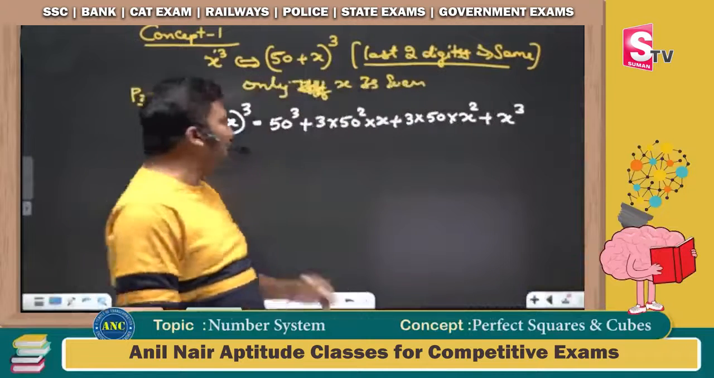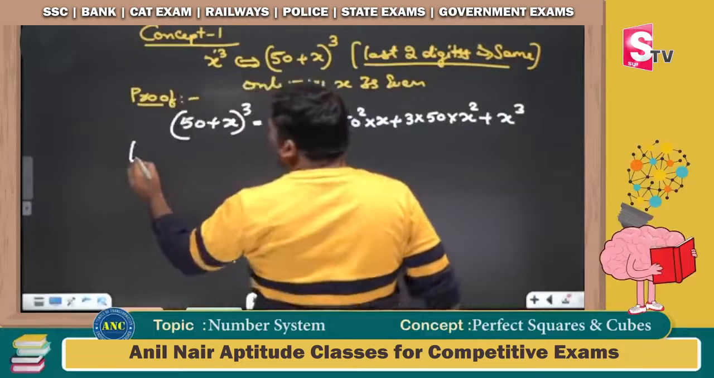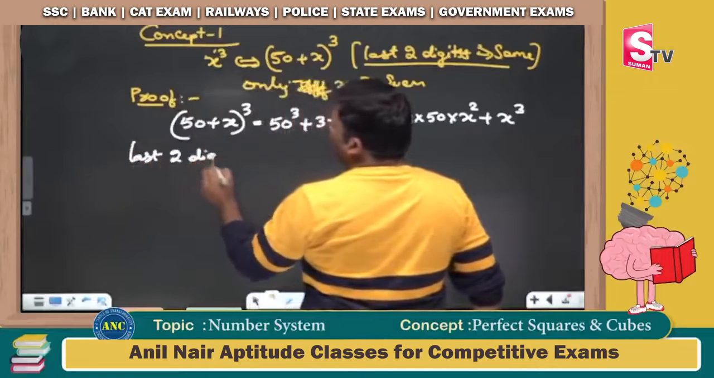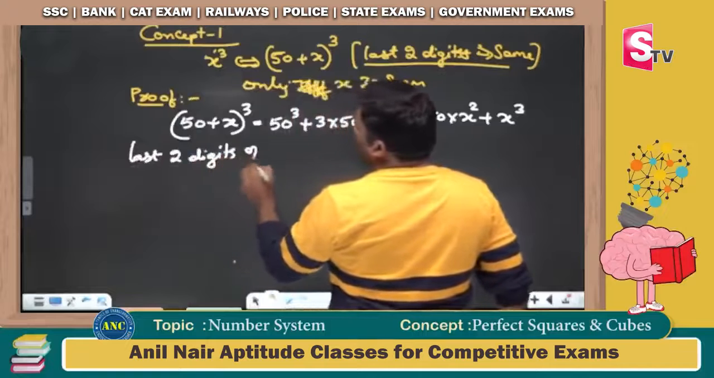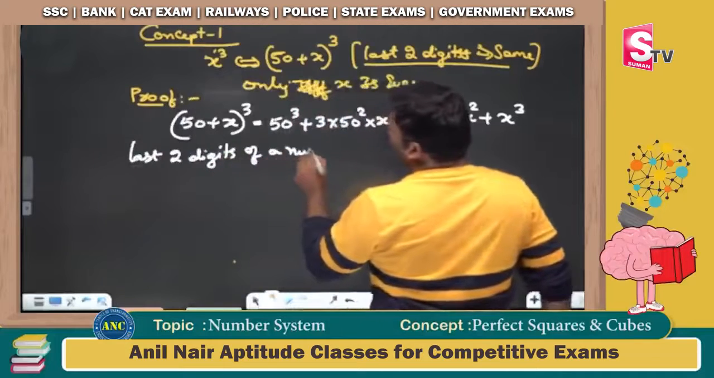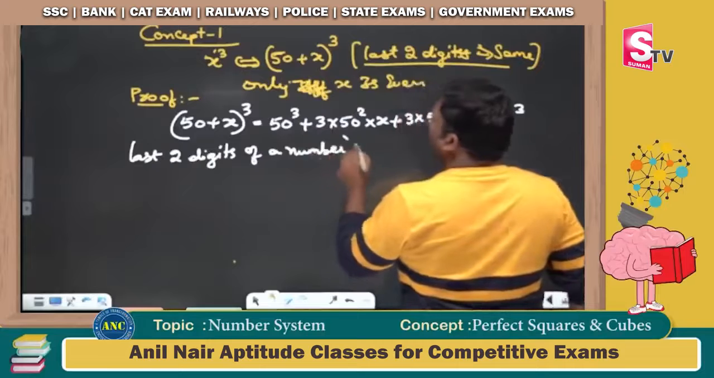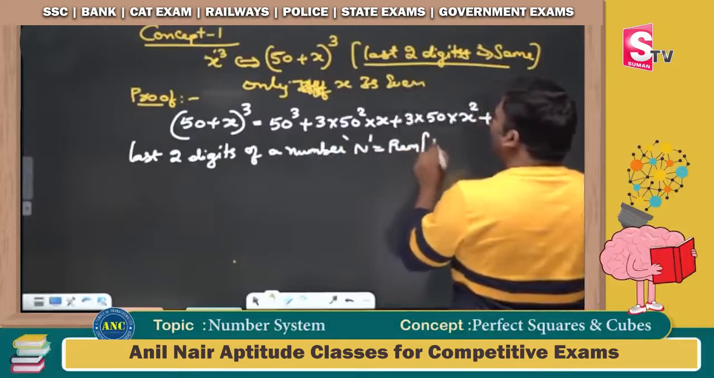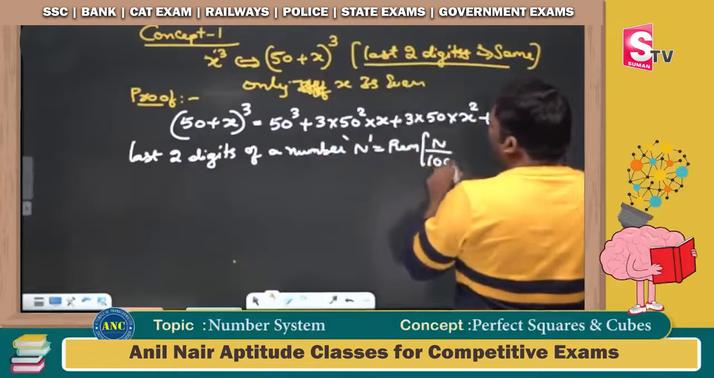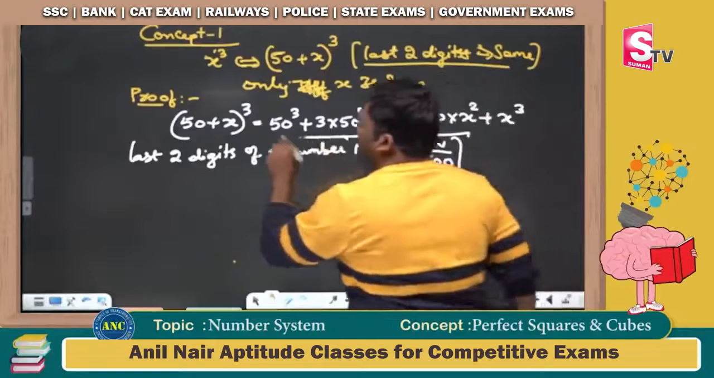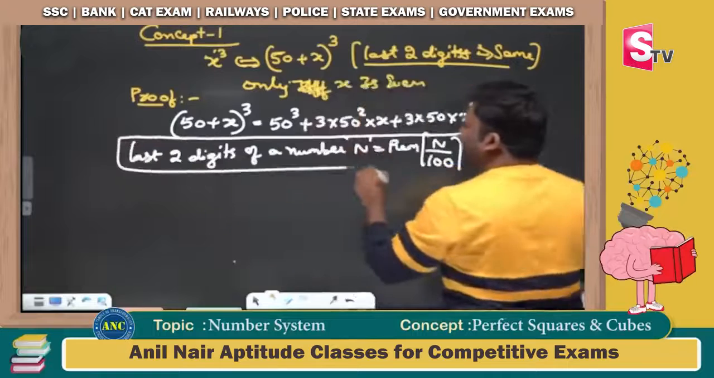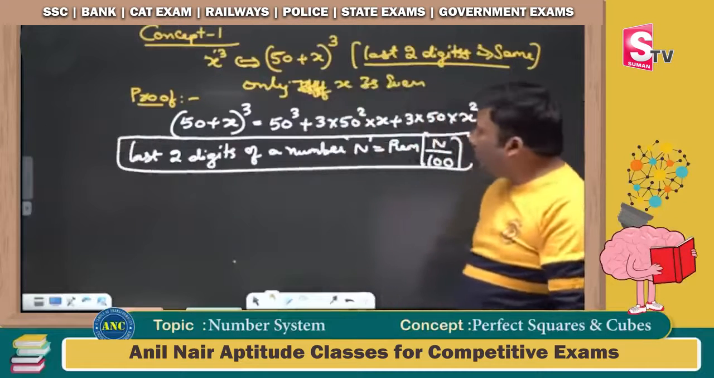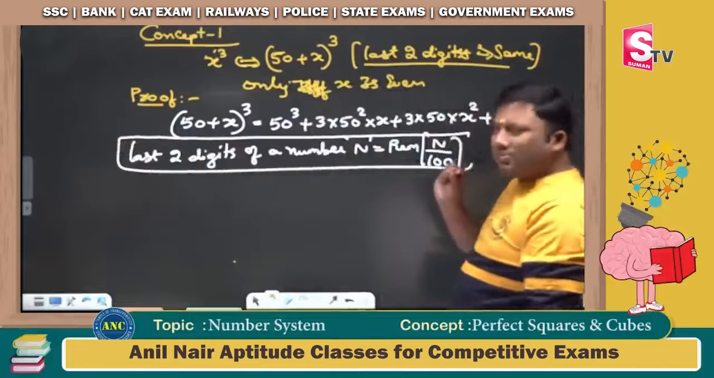Yesterday we discussed a very, very important point. The last two digits of a number are nothing but the remainder when you divide the number by 100. When you divide any number by 100, you will get the last two digits. Now, what is it that I am saying?